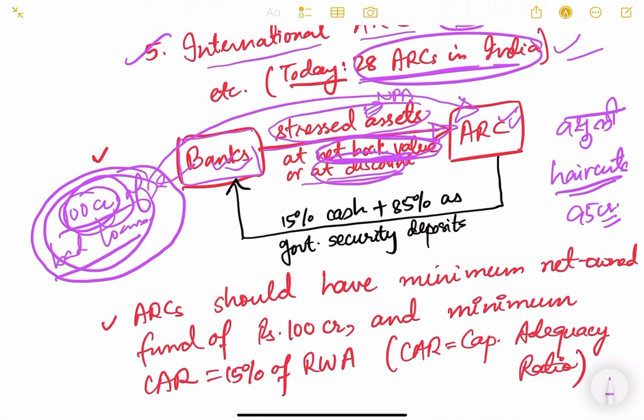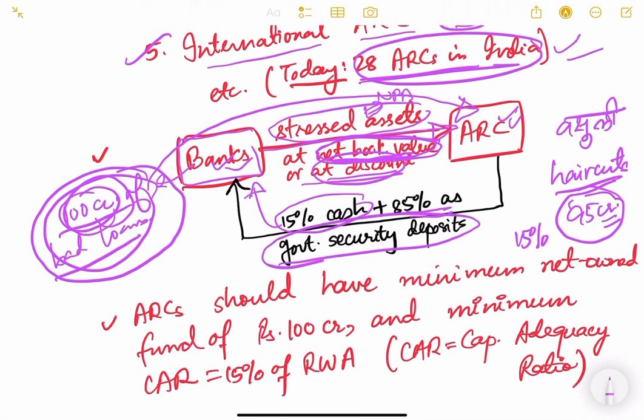Again, when they are purchasing this stressed asset or NPA from the bank, they are not giving 100% of the money to the bank at once. So what they will do is, 15% cash they will immediately give. Of this 95 crore, 15% they will give in cash, and 85% they will give in the form of government security deposits.